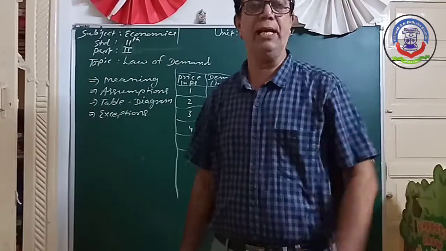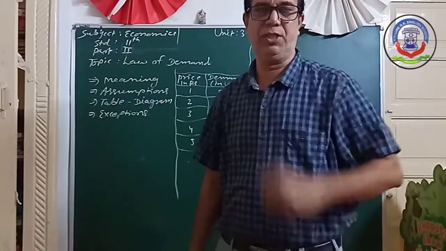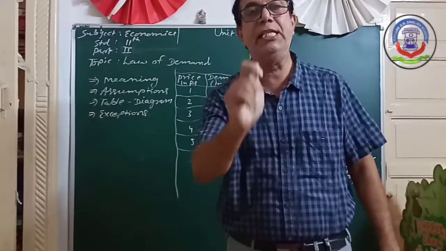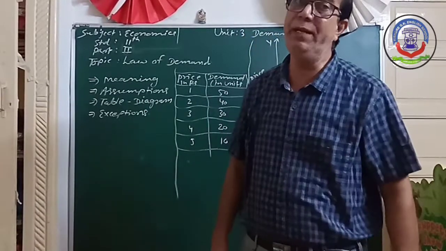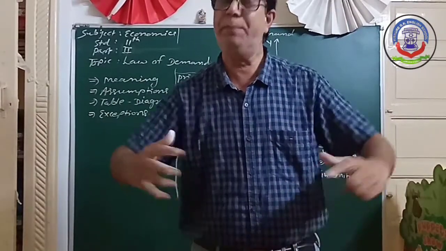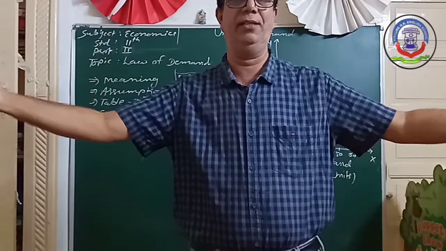The first exception is prestigious goods. Prestigious goods means when we have the goods, our prestige, our respect increases in our society.